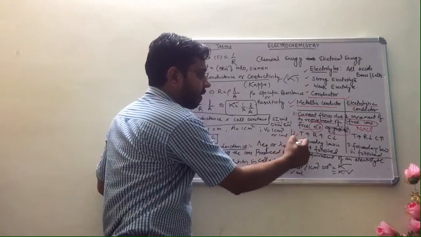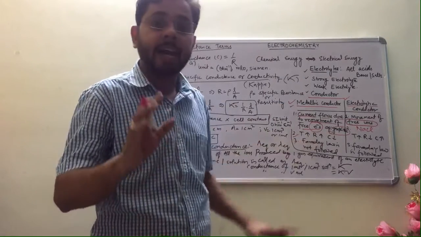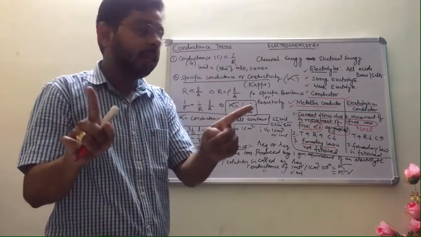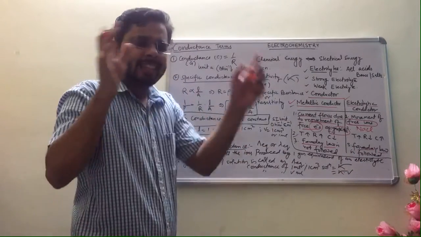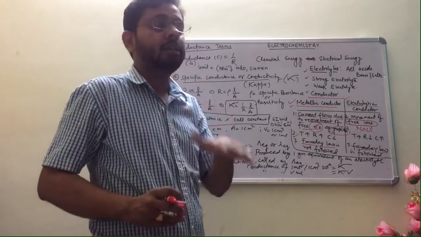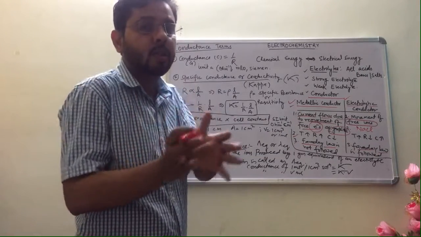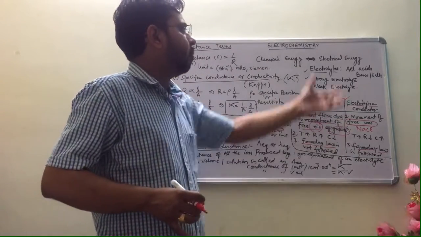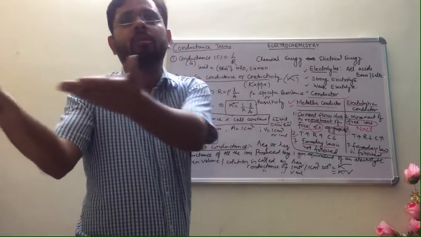Okay. Third point, which is very important: a metallic conductor does not follow Faraday's law. Later on I will tell you what Faraday's law is. Metallic conductor does not follow what? Faraday's law. Okay. But an electrolytic conductor follows Faraday's law. In this chapter, first we will study the electrolytic conductor, in which conduction of electric current is due to the movement of free ions. First of all we will study this only. Okay, this is all about what electrochemistry is, what electrolytes are, and what metallic conductors and electrolytic conductors are.